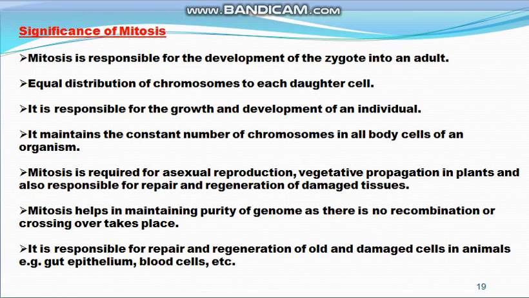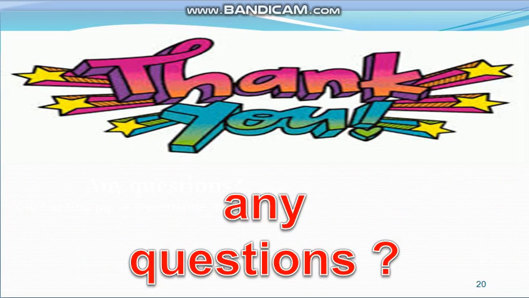So this is all about mitosis. These are the four stages of mitosis, then the role of mitosis and the significance of mitosis. So this is all about the mitotic cell division, which includes four stages: prophase, metaphase, anaphase and telophase. This is very important for organisms. It is also known as equational division, and it maintains an equal number of chromosomes in daughter cells. So this is all about mitosis.